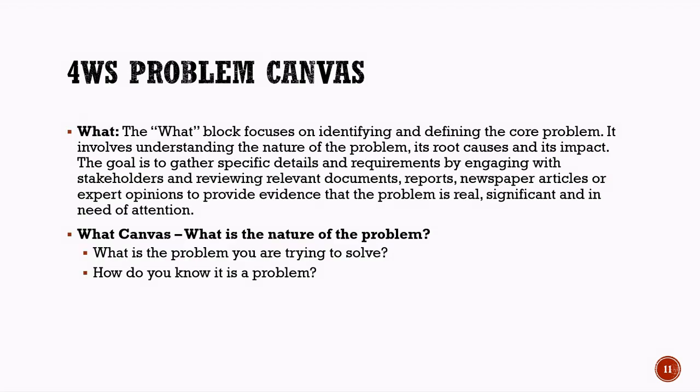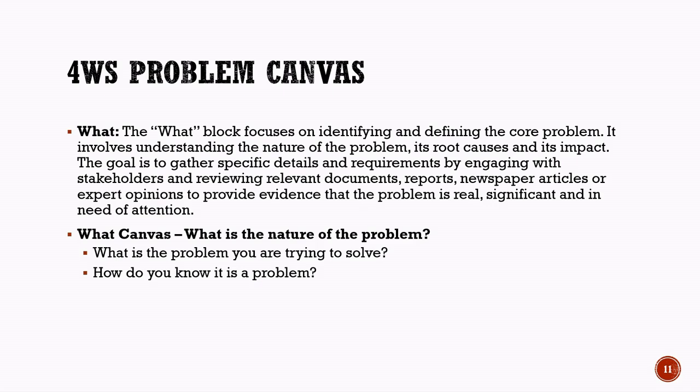4Ws problem canvas, what? The second block in the 4Ws problem canvas is what. The what block focuses on identifying and clearly defining the core problem. In this stage, we try to understand the exact nature of the problem, its causes, and its impact on people or society. The main goal is to collect specific details and requirements related to the problem.